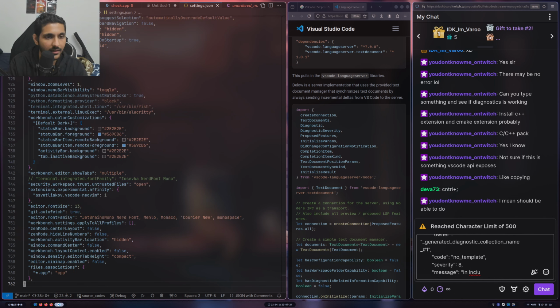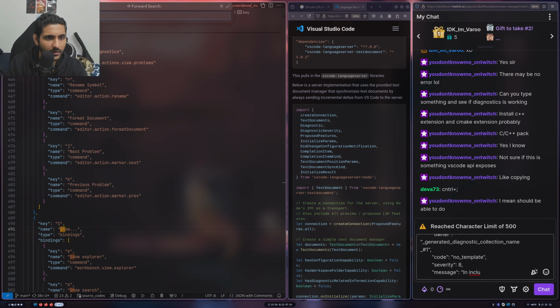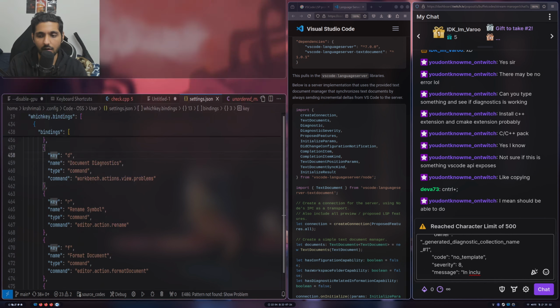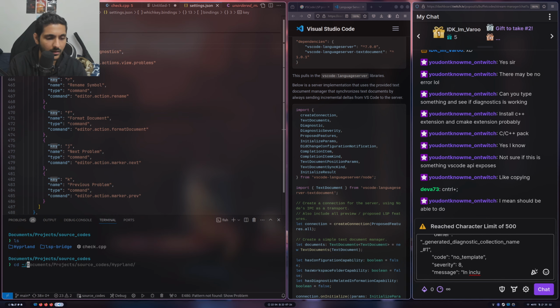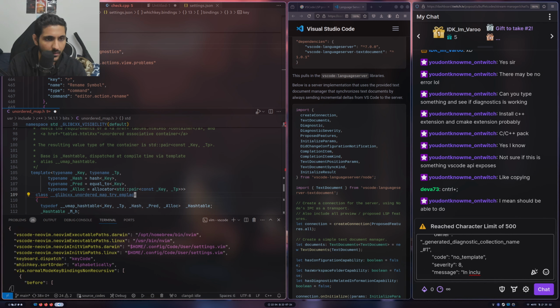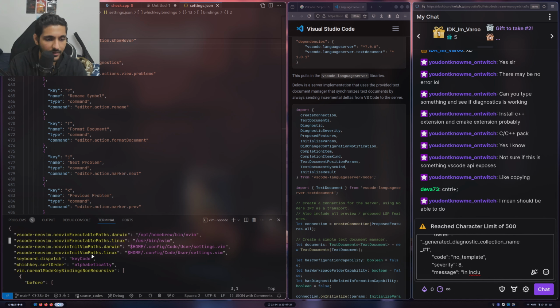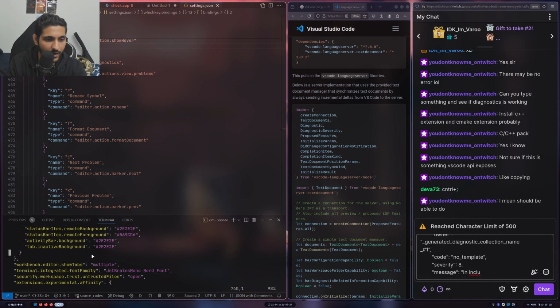Open user settings JSON. Over here, LSP is there. Then we have symbol problem, show hover, rename symbol. Show problem is not there. It was there in your code, right? VS Code. This is something I want to do using VS Code, by the way. How can I just switch between files, right? Okay, why am I here? Okay, searching. Array, what's going on? When I hit slash, it's taking me there. But I do want to search.